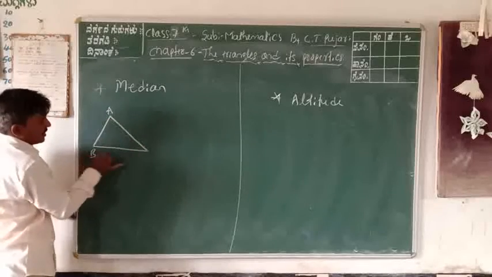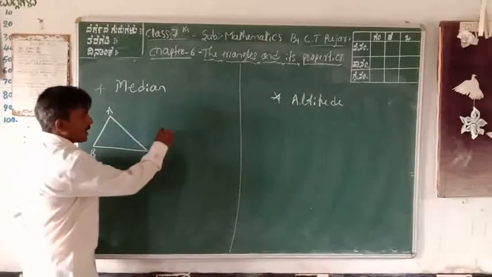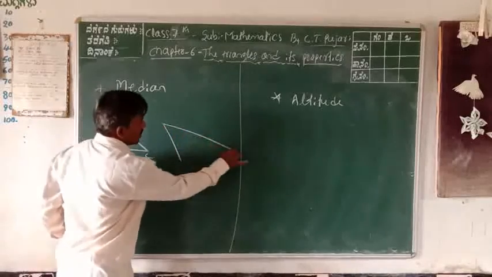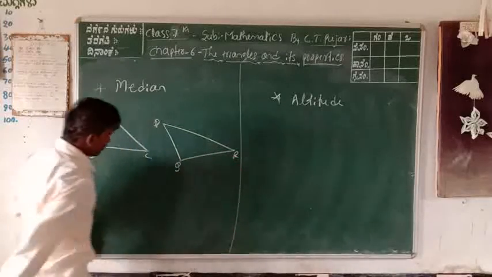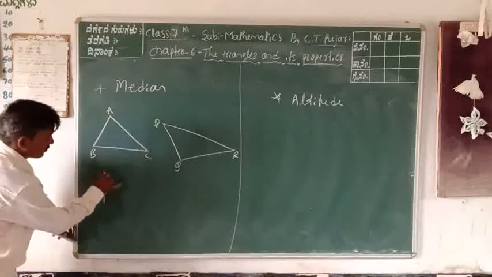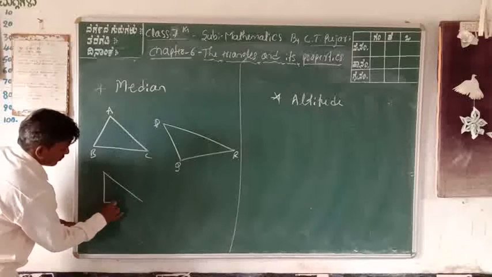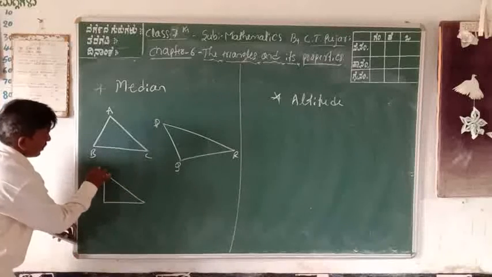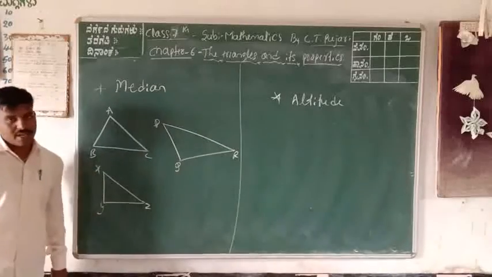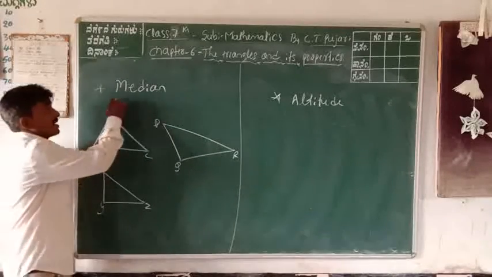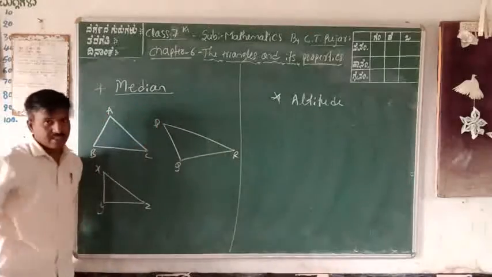A, B, C: one triangle. Again, P, Q, R. X, Y, Z. Only these three types of triangles are there. Okay, what is the meaning of median?